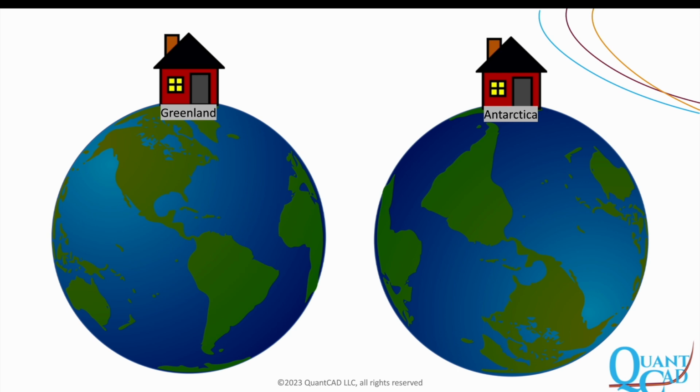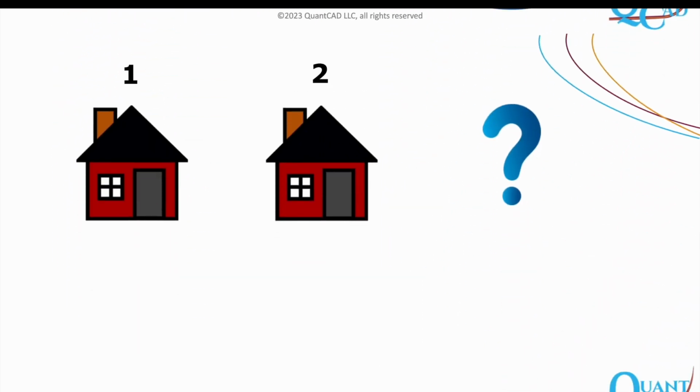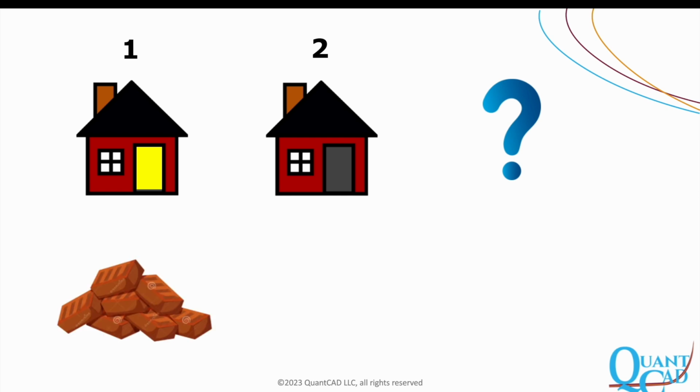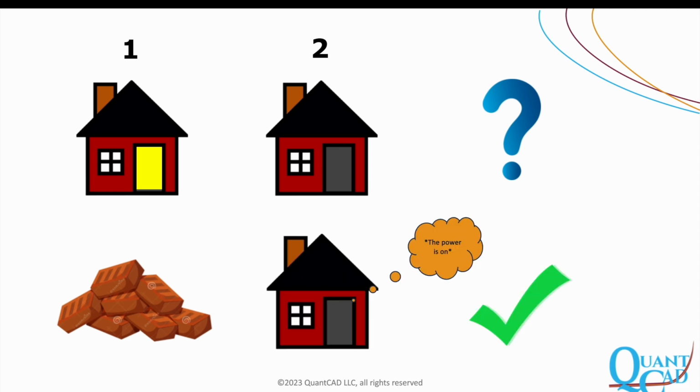Now imagine we have two houses that are entangled. For these houses, we need to open the door to see if the light is on. We check to see if house number 1 has a light on. Now we know that both houses have lights on. However, the door was an integral part of the house structure, and opening it caused the first house to crumble. Even though the first house collapsed, we still know the property of the second house.